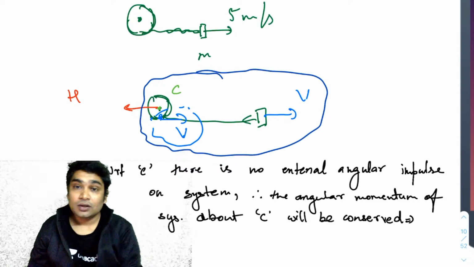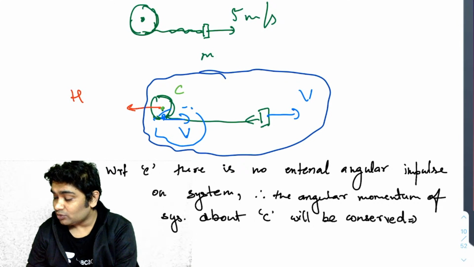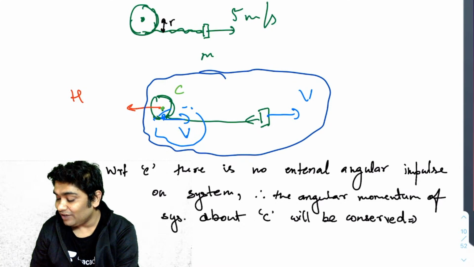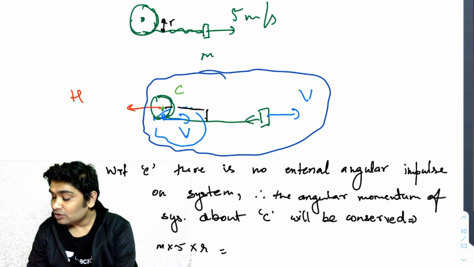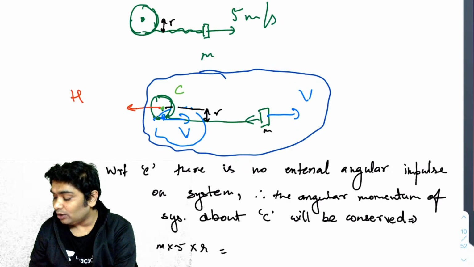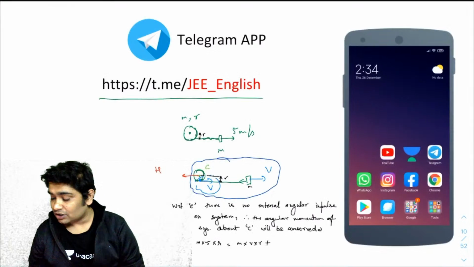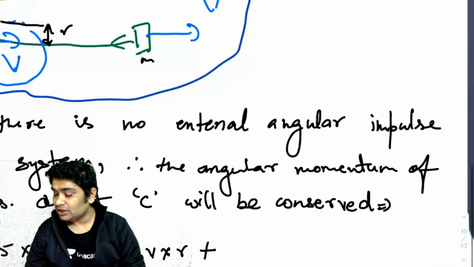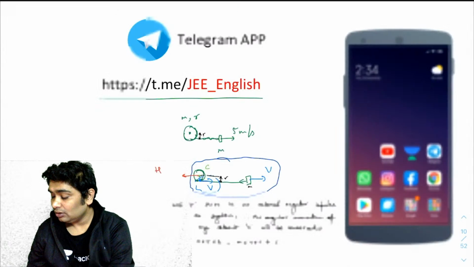Got it? So what was the initial angular momentum of the system? Initial angular momentum: it was moving with 5 and this distance was r. So the initial angular momentum was mvr, m into 5 into r. This was the initial angular momentum. Finally, it is moving with v. So finally, the angular momentum of this particle would be m into v into r, plus you will have an angular momentum due to rotation of the disk, right? So due to rotation of the disk, the angular momentum would be half m